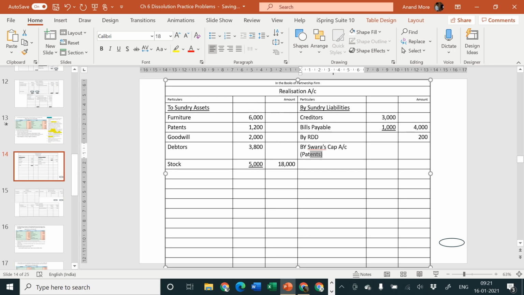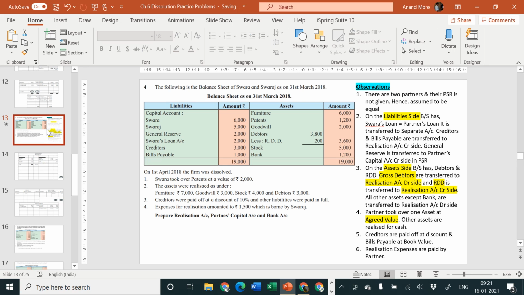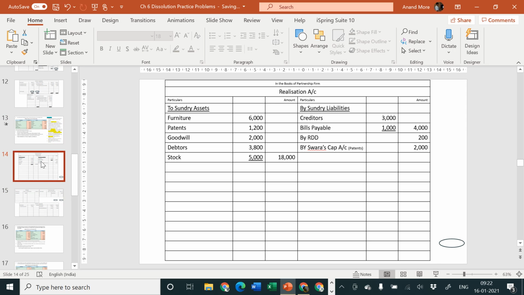Patents, amount is rupees how much? 2000. Next part. So Swara's capital account debit posting is done and realization account credit side posting is done. That means both the effects are shown.